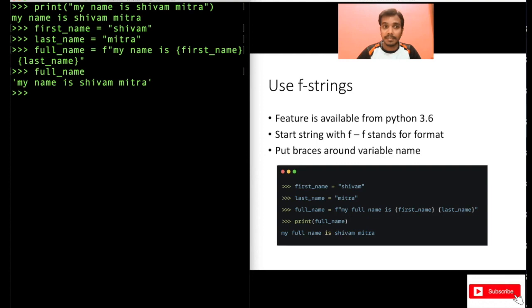See what got printed? My name is Shiva Mitra. The braces and all will not get printed, because in place of this, whatever is stored in first name will get substituted. In place of last name, whatever I have declared in last name, Mitra, will get substituted here. So that's what happened, and you see at last I printed my name is Shiva Mitra.